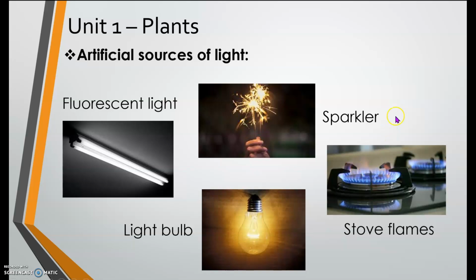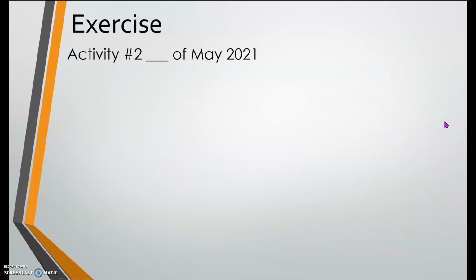Okay, next, everybody repeat after me, sparkler. Very good. So I know you know this one as well. When we lit it up, it produces light. Okay, same with the fireworks in the sky. It produces light. Okay, so those are examples of artificial sources. But it's just some examples, okay? There's more.